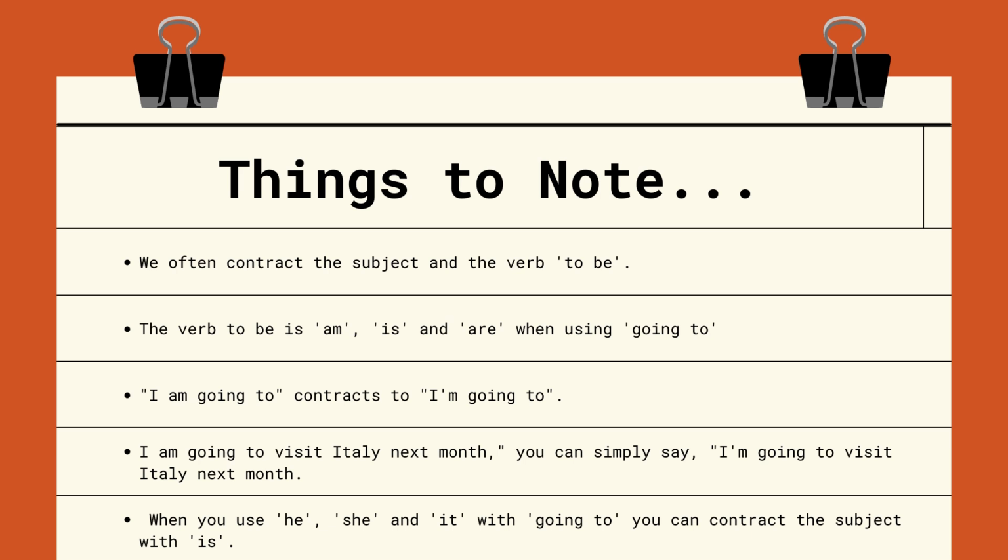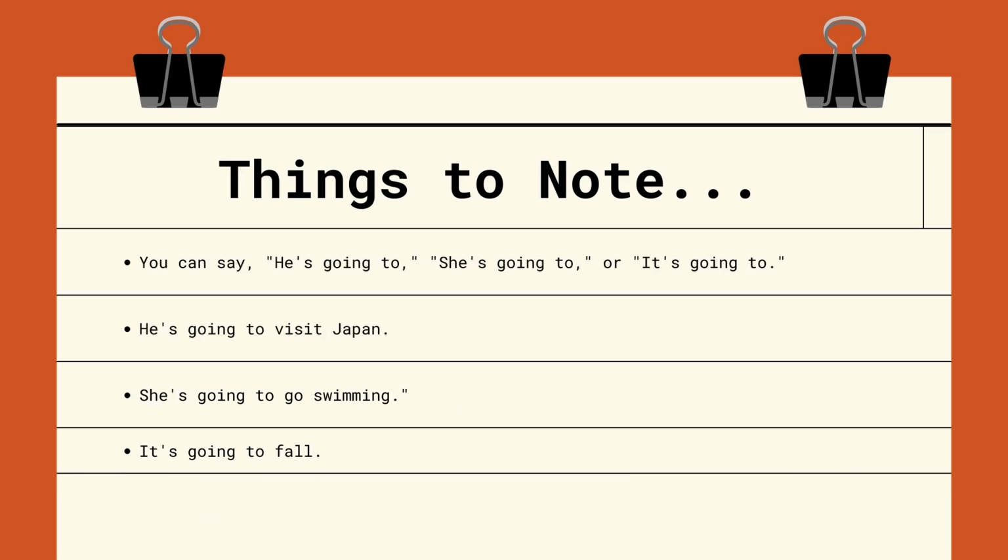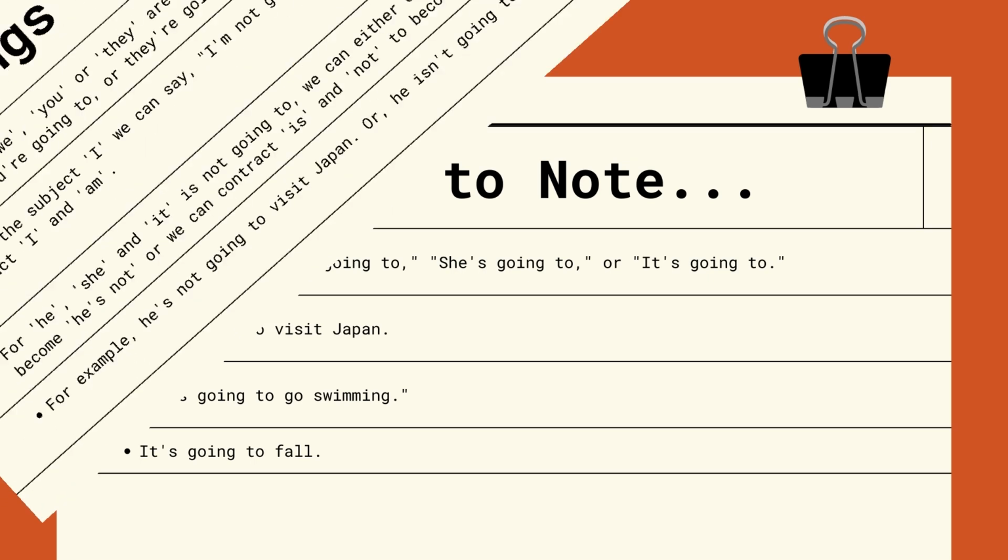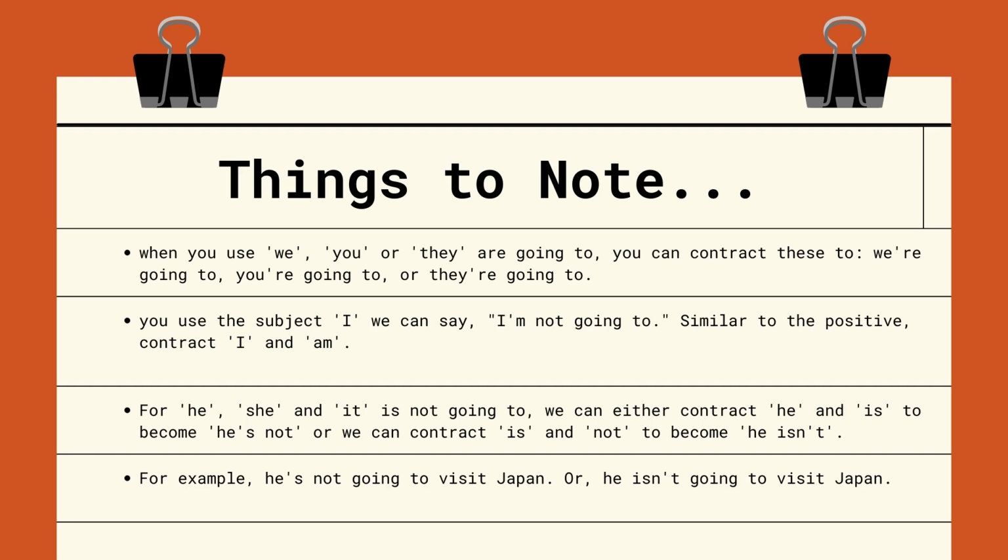For example, instead of saying, I am going to visit Italy next month, you can simply say, I'm going to visit Italy next month. So you can contract I and am. When you use he, she and it with going to, you can contract the subject with is. So you can say, he's going to, she's going to, or it's going to. For example, he's going to visit Japan. She's going to go swimming. Or, it's going to fall. And when you use we, you or they, are going to, you can contract these two: we're going to, you're going to, or they're going to.